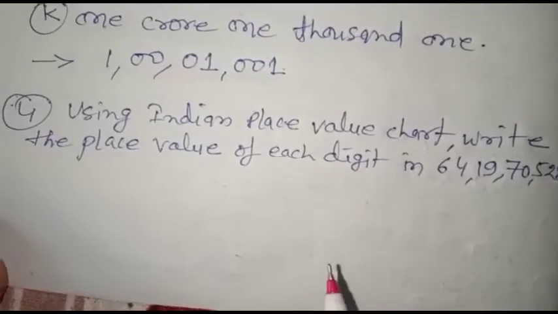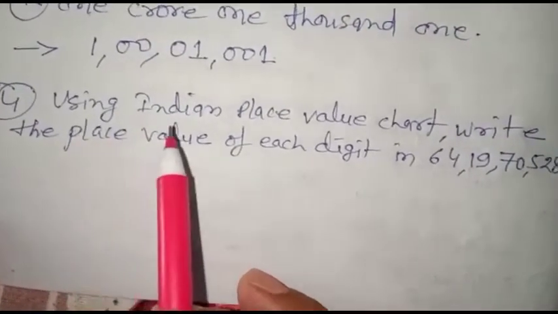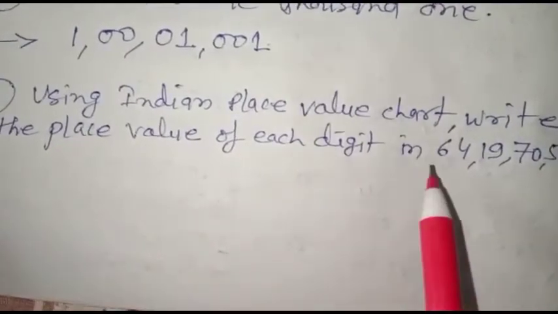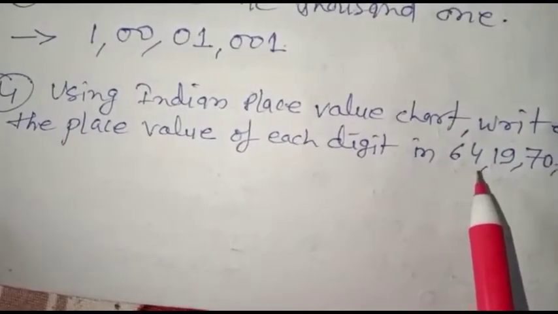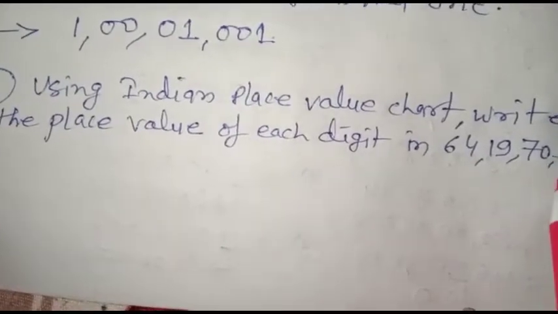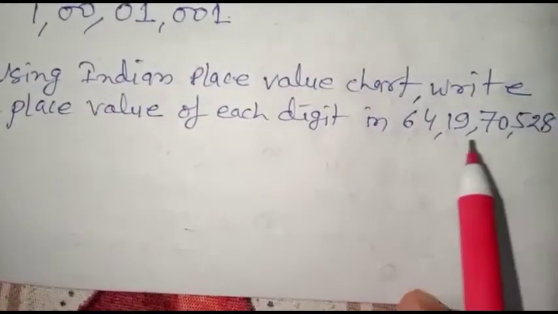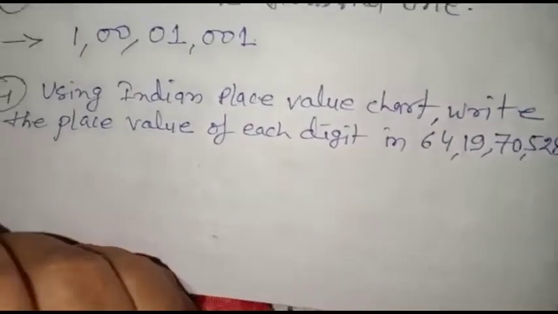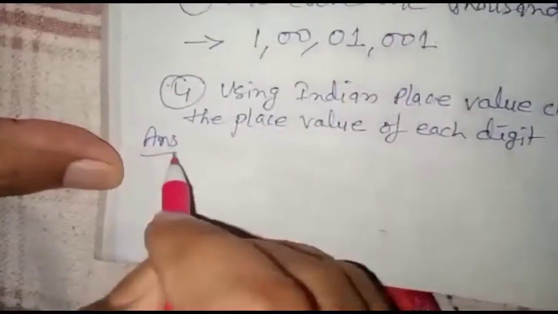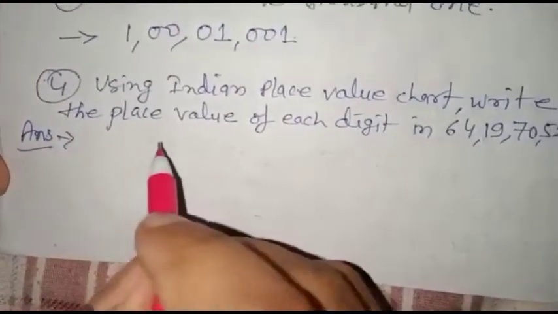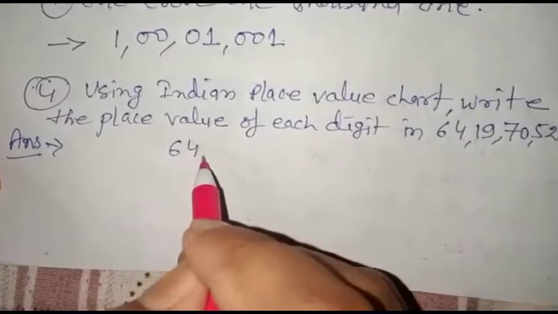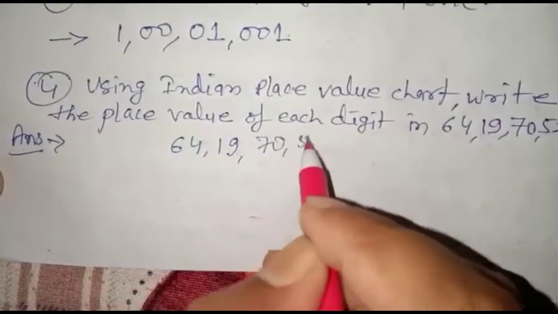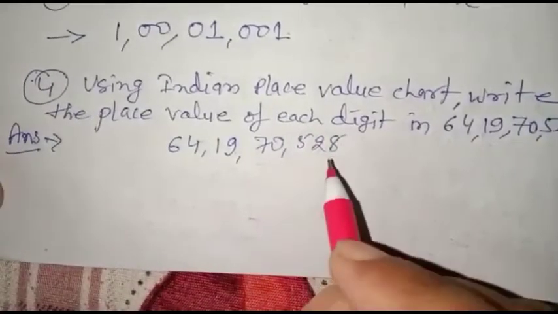Now see question number 4. Using the Indian place value chart, write the place value of each digit in 64 crore 19 lakh 70,528. So children, we have to write the place value of each digit in this number. So we will do this question like this. First write the numeral. This is the numeral. And now we will write the place value.